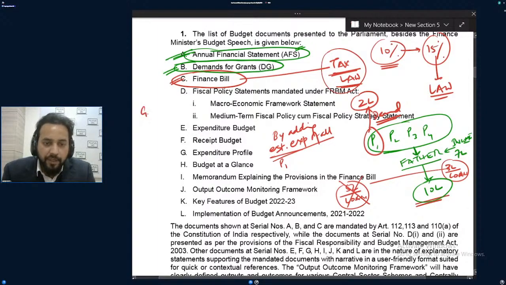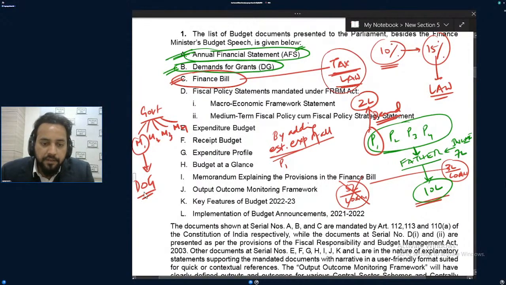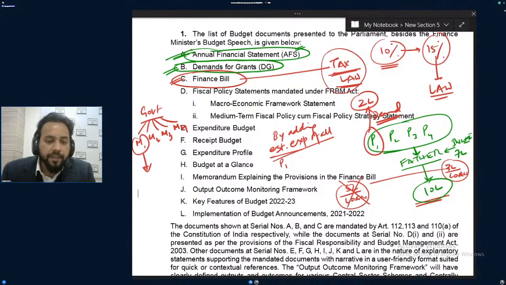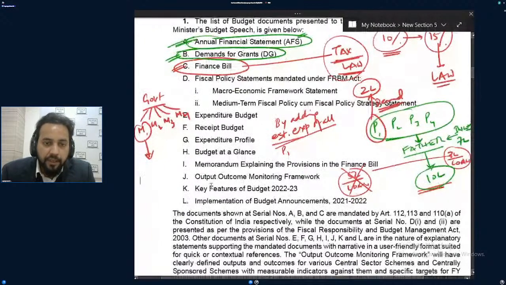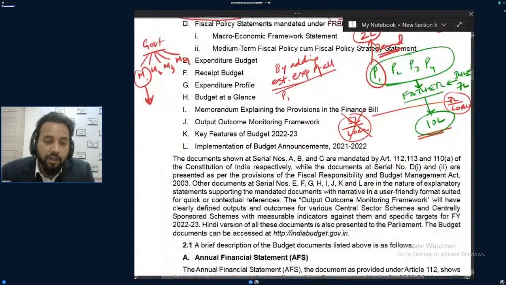Likewise, the government is also made of different ministries, and all ministries will be demanding that my expenditure is this much. Their demand will be called demand for grants. Their demand for grants will go to the standing committee with the concerned ministry, and they will decide that overall our demand is this much. So, got the point?